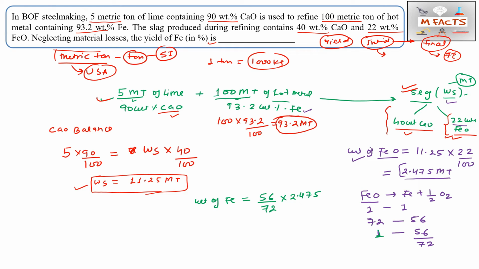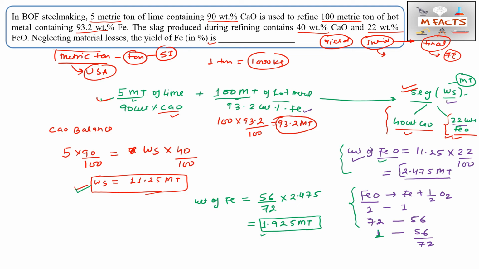Okay, so this will be easy if you do it step by step. First we calculate this Ws, then we find the weight percent of FeO, then we calculate Fe in this FeO by mole balancing. So from here we get 1.925 MT Fe.